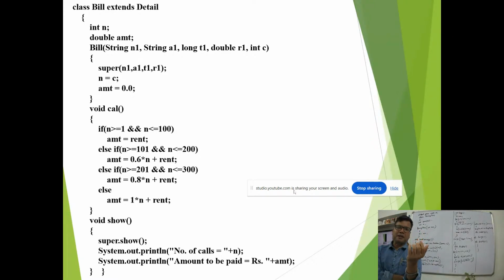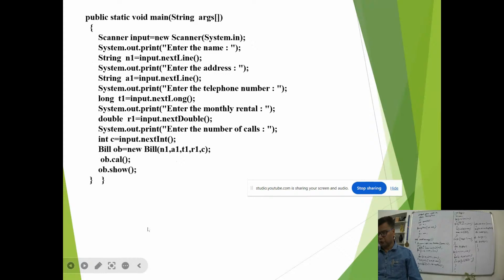So we have not defined the super class. We are making a subclass, and in the subclass I will tell it to call the function the same as it was there. So I just use super dot show. And then I printed the value for the subclass. So I hope this is clear to everyone. Main function we do not need to do.